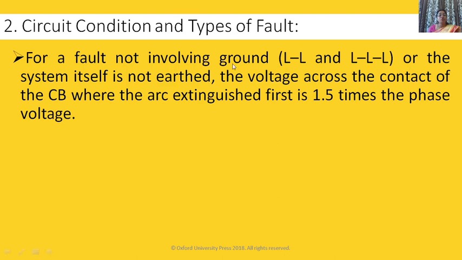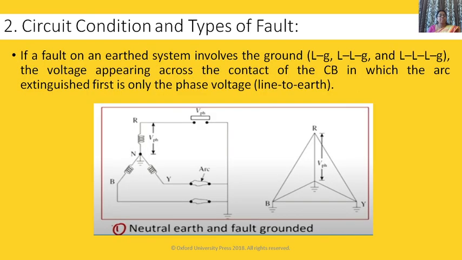For a fault not involving ground, that is LL and triple L, or if the system itself is not earthed, the voltage across the contacts of the circuit breaker where the arc extinguishes first is 1.5 times the phase voltage. So that means voltage across the contacts of the circuit breaker is higher. That we'll see. For that we'll consider three cases.